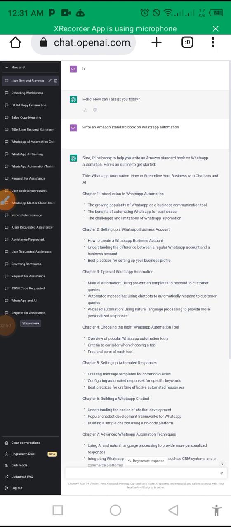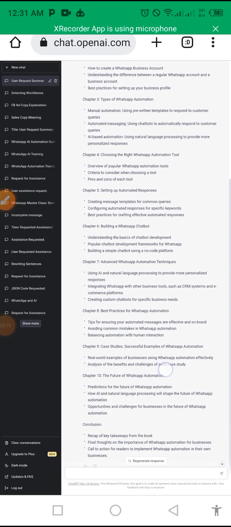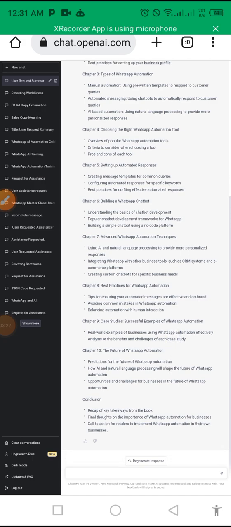Let's see what chapter 1 is talking about. Introduction to WhatsApp automation, and it talks about 3 bullet points: the growing popularity of WhatsApp, business communication tool, benefit of automating. You can see here it is introducing us to the benefits, and the challenges and limitations of WhatsApp automation. Then in chapter 2, setting up a WhatsApp Business account. So in total, we have 10 chapters. This is amazing.